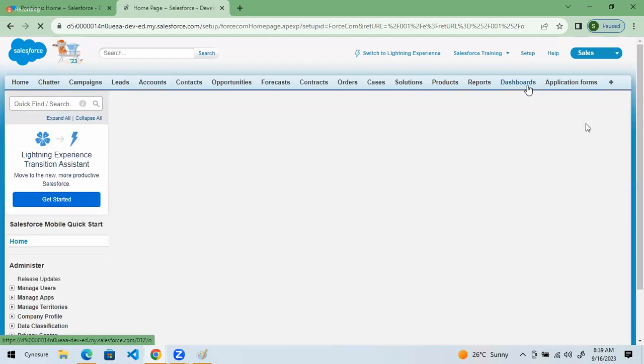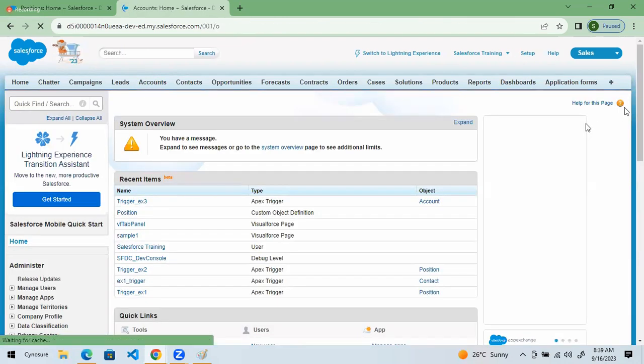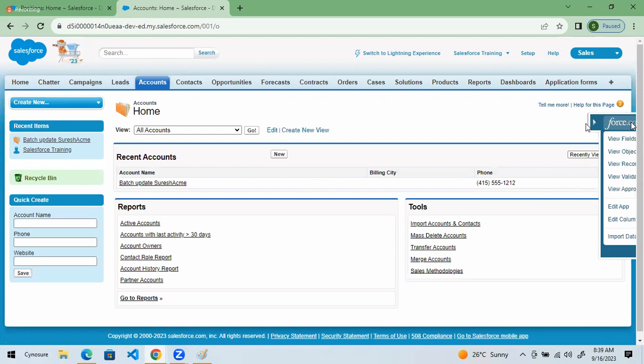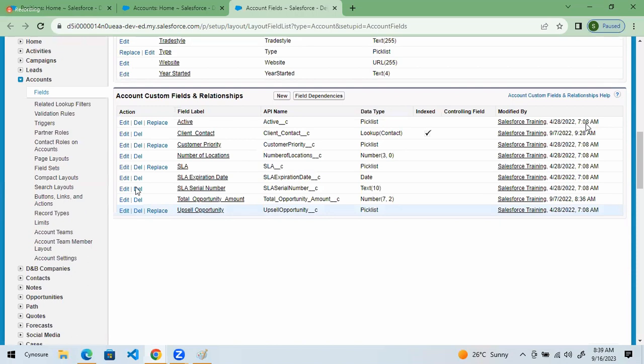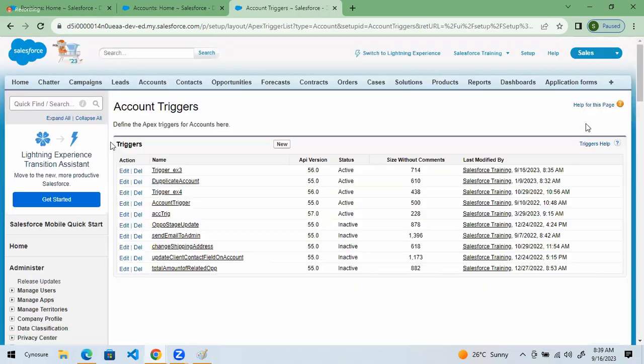But before doing that, I will do one thing. Okay, let me go to Accounts. And on the accounts, if there are any triggers. What is the name of my trigger? This one. Whether this is active or not, first I need to check. If this trigger itself is not active, will it work? No. So that's why first I will go and verify whether this trigger is active or not.